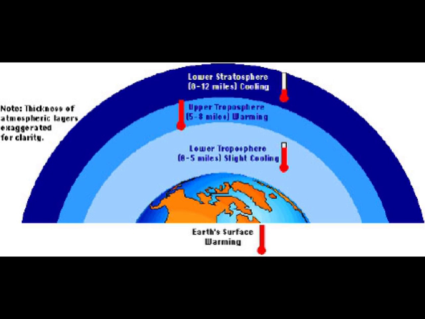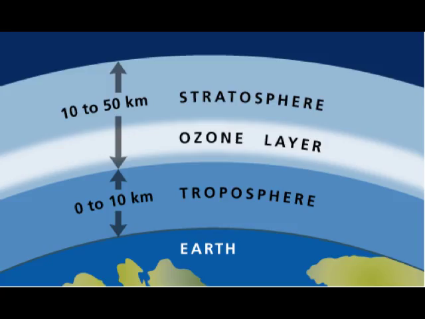As you leave the troposphere and head further into the sky, you would then enter the stratosphere. The stratosphere reaches from 12 to 50 kilometers into the sky, which is about 7 to 31 miles above the surface of the Earth. The ozone layer is contained within the stratosphere.